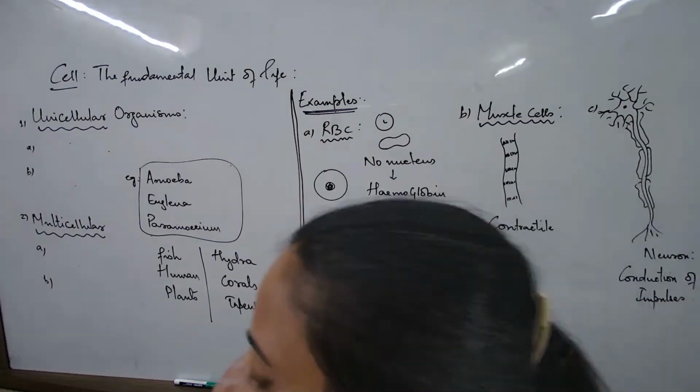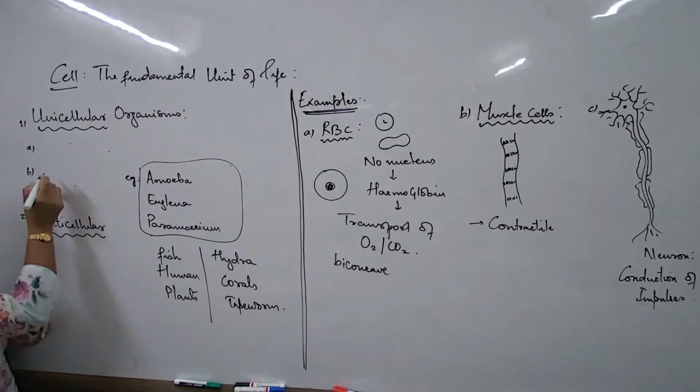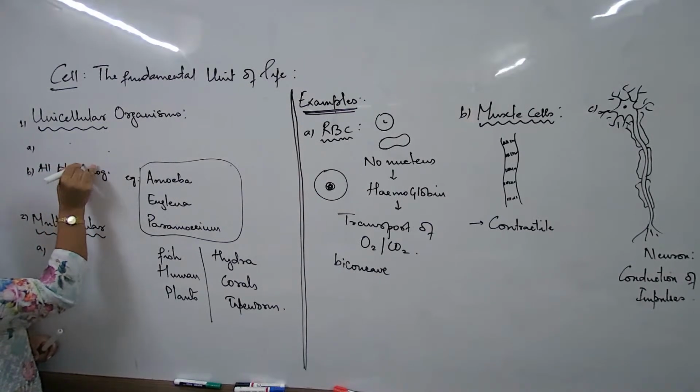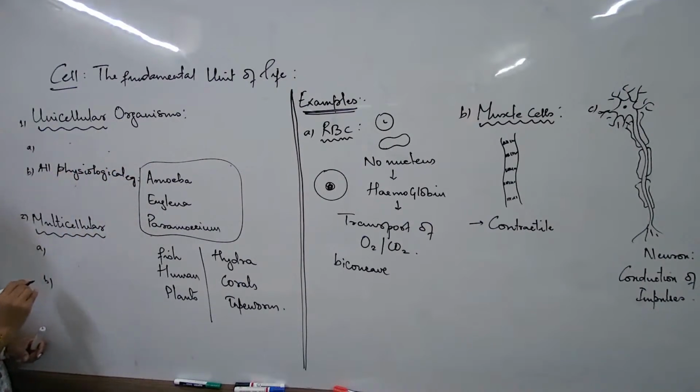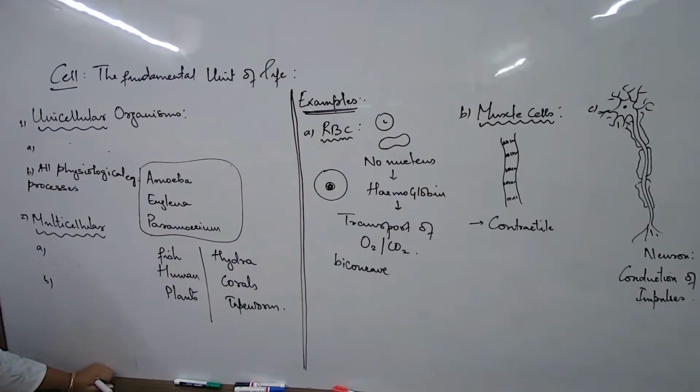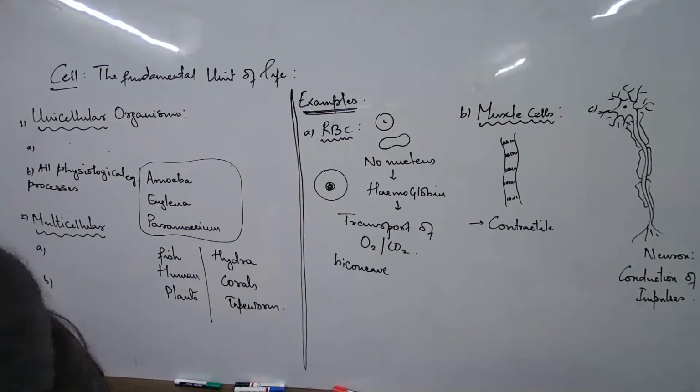Under unicellular, the second difference: all physiological processes, for example, nutrition, respiration, etc., are carried out by the same cell.